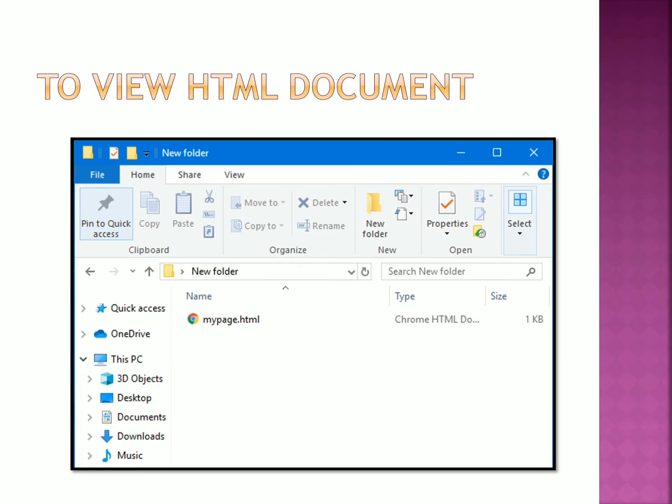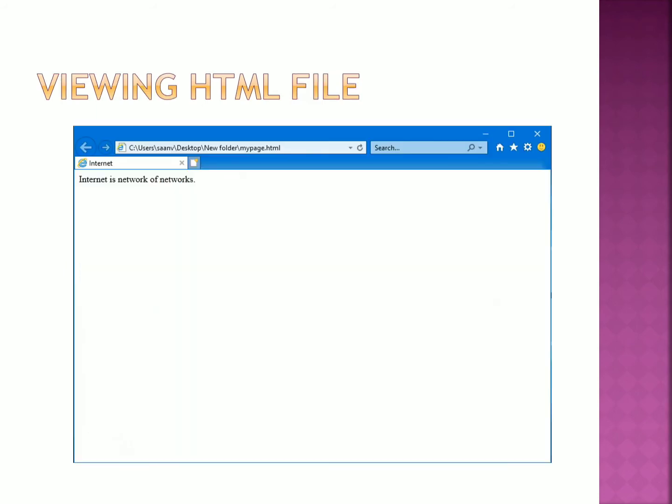You can see on the top the new folder, and below that my page.html icon. You can see the icon because it is an HTML file. You have to execute the file in the web browser. This is the web browser, Google Chrome. You can either right click or double click on the file, and the page will be displayed; that is viewing an HTML file in the web browser.